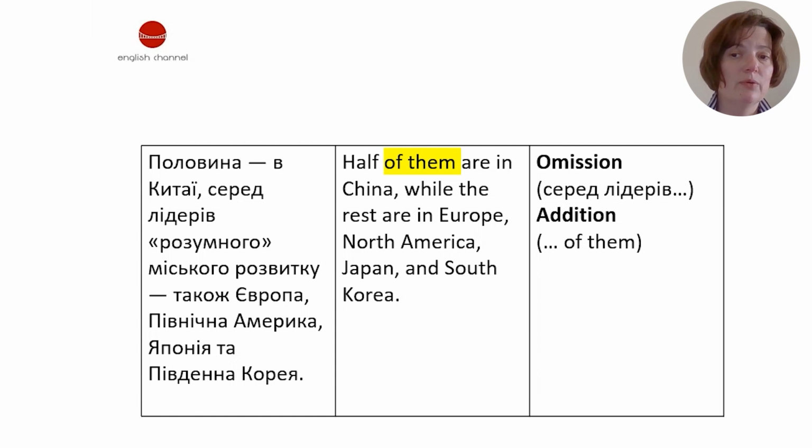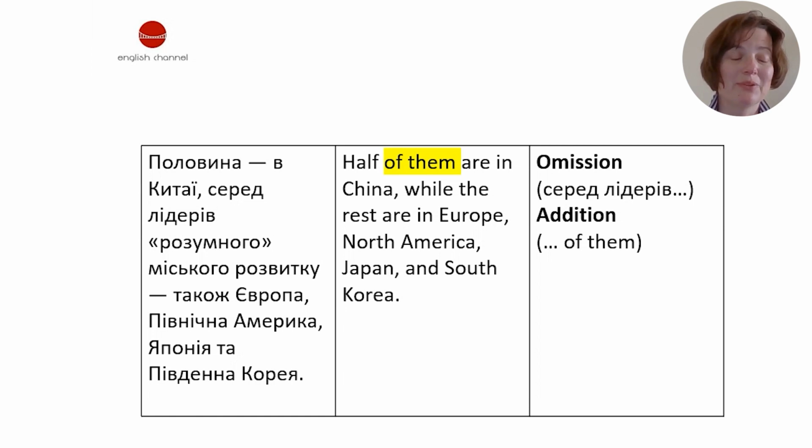The author of the translation considered it redundant and overloading the whole sentence, because it is quite clear what is meant by лідери розумного міського розвитку. And we have the addition here, the possessive pronoun of them is added. We remember that possessive pronouns are much more common in English than in Ukrainian, so from time to time we have to add them.